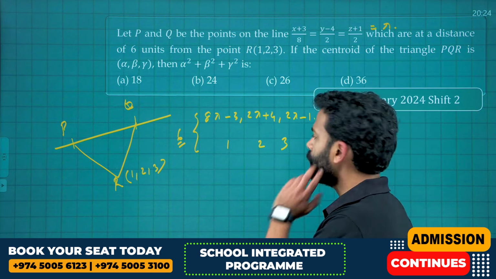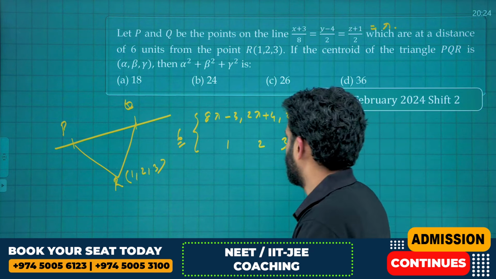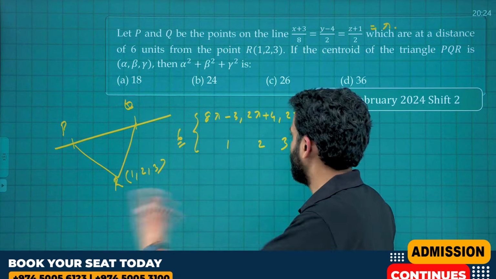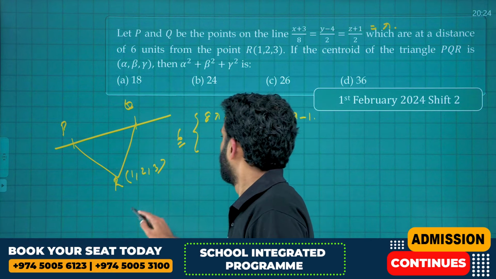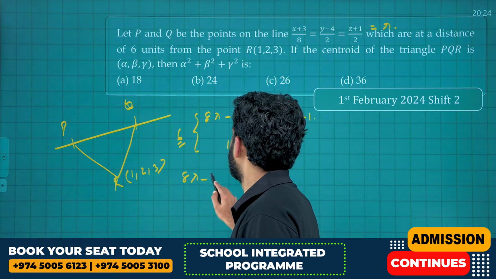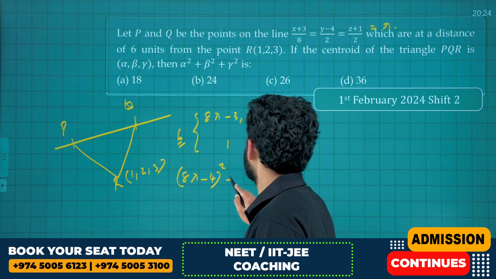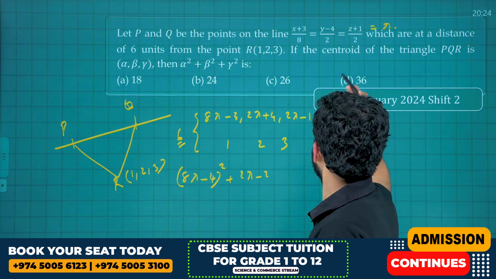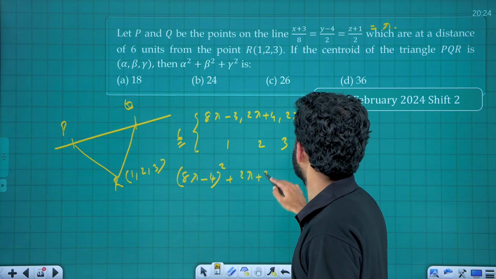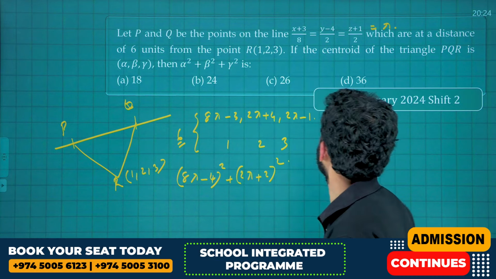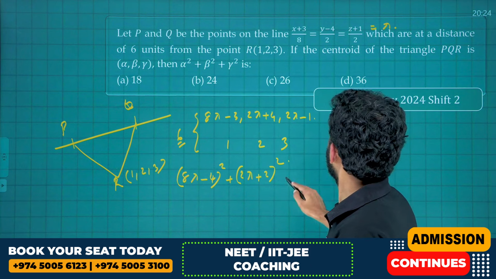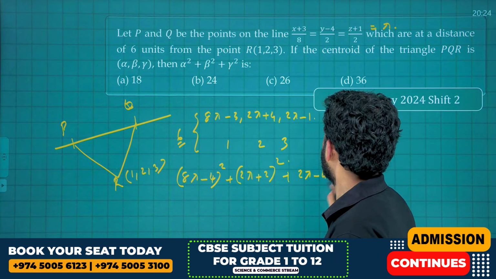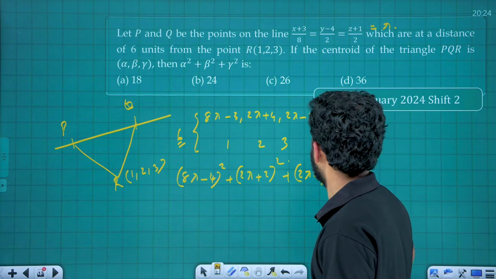Okay. So let's formulate. Let's not waste time. Okay, I'm squaring both sides. So this becomes 6 square. Okay, so eliminating the root and squaring, it will be 8 lambda minus 4 the whole square plus 2 lambda plus 4 plus 2 the whole square. Okay, 2 lambda plus 4. Okay, and 2 lambda minus 4 the whole square is equal to 36.